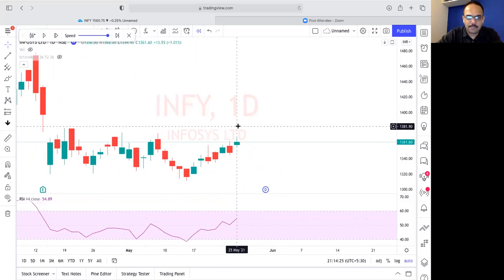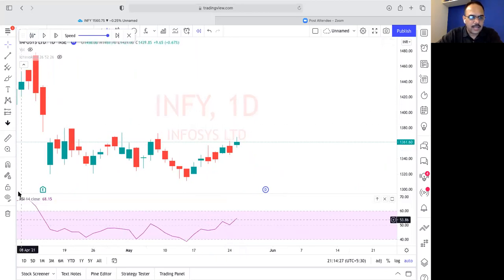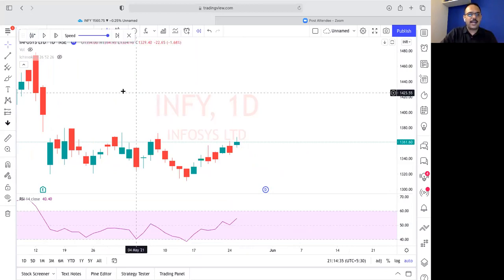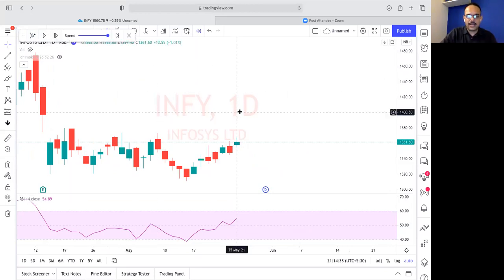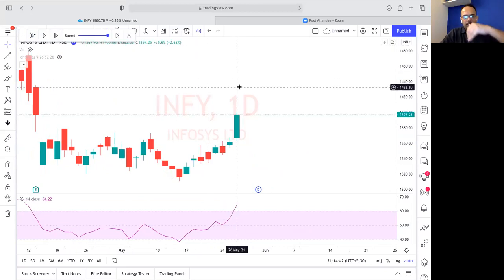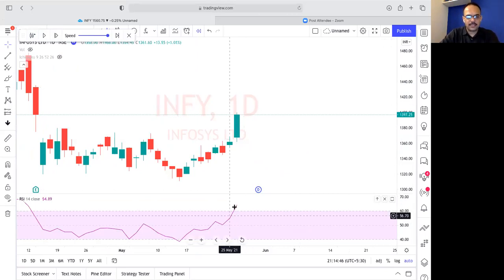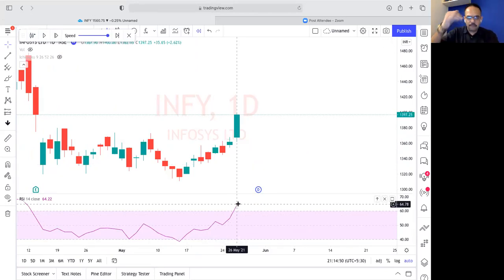See this, if I keep my mouse here, the RSI value you have to see. The RSI value is below 54, it's below 60. When the next day candle is formed, so this date is 25th May, the next day candle is formed, the RSI got above 60. So we can say because of this candle, the RSI went above 60. Can I have yes from all of you who have understood?